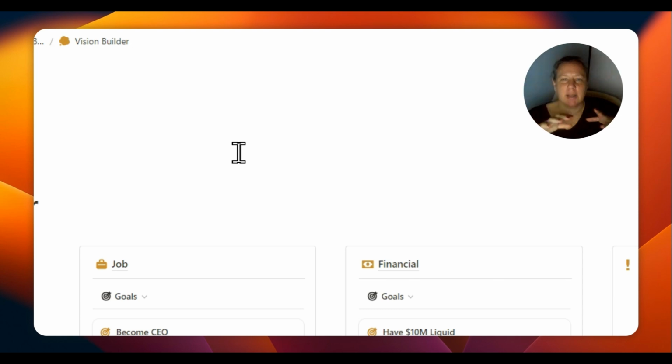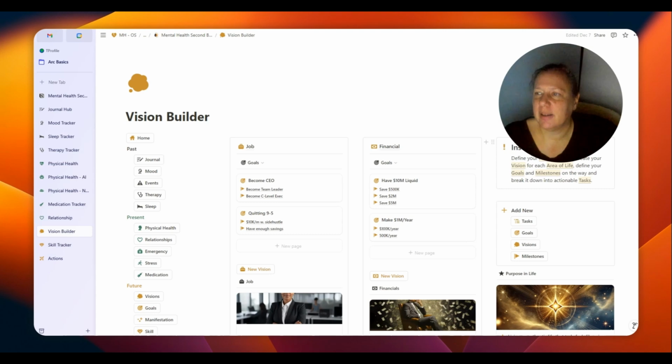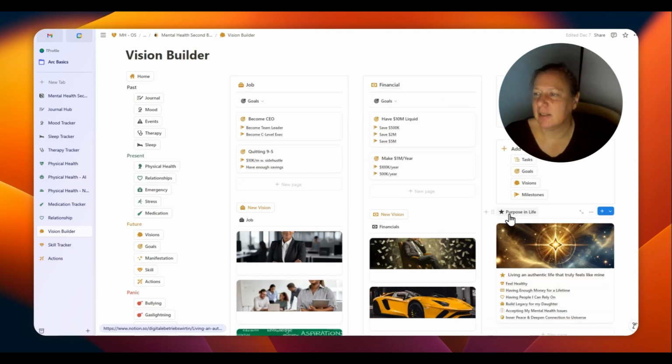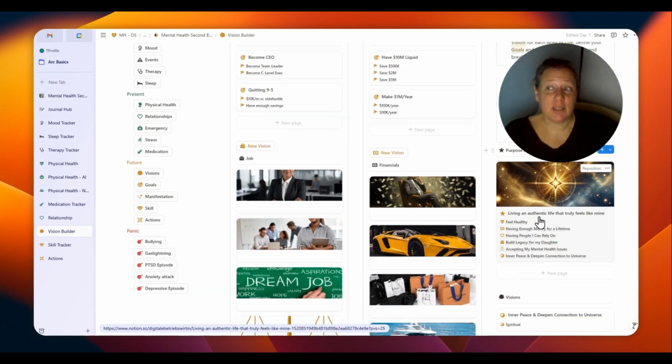This is part of the future. This is the vision builder, and you can read the instructions here. This is, well, whatever life area you want to put here, you just insert it here. This is your purpose. First, you define your purpose in life, your very, very purpose in life. Why do you live? What do you want to achieve? And this is, for me, I like to live an authentic life that truly feels like mine.